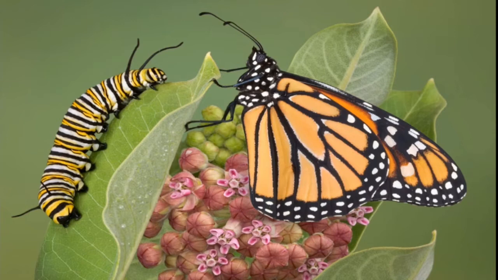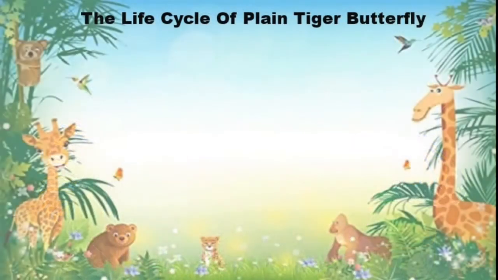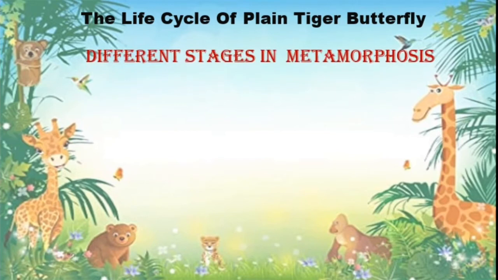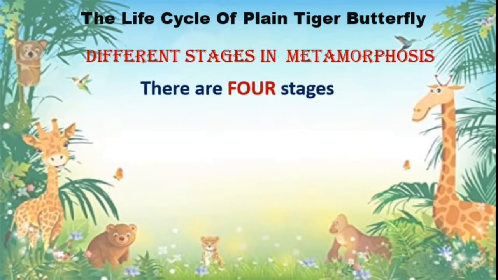There are 4 different stages in metamorphosis.